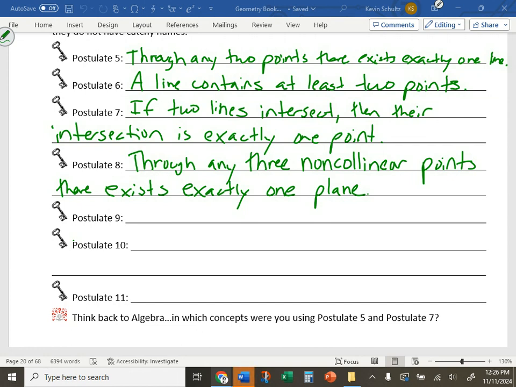Through any 3 non-collinear points. And we actually defined this one back in CO1 when we talked about planes. We said to have a plane, you needed 3 points that are not on the same line, and around them is a plane, right? We call the plane ABC or plane R or whatever. So we've talked about a lot of these before, but now we are officially giving it a number.